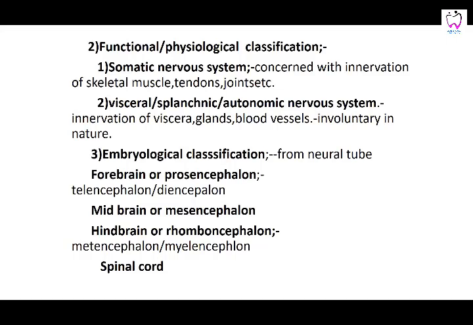The forebrain is called the prosencephalon, the midbrain the mesencephalon, and the hindbrain the rhombencephalon. The rhombencephalon is further divided into the metencephalon and myelencephalon, that is the pons and the medulla oblongata. And then you have the spinal cord. So according to the embryological origin, it can be divided into different parts.